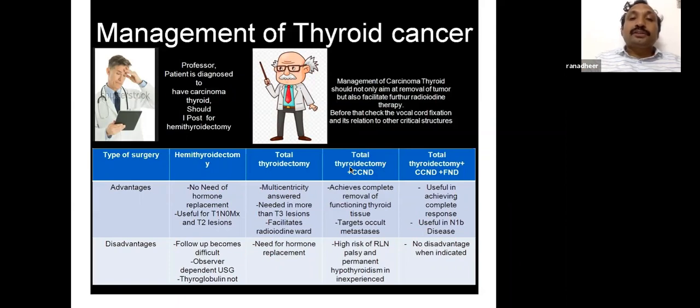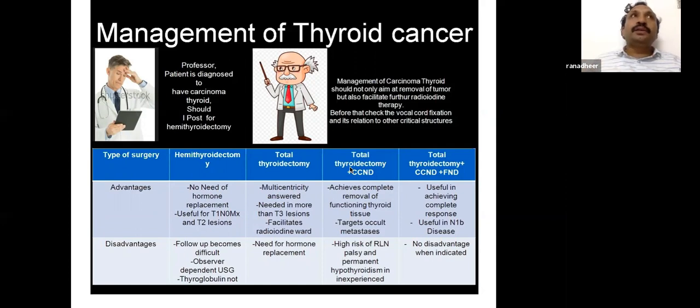But the disadvantage is you need continuous hormone suppression and supplementation. Total thyroidectomy plus central compartment neck dissection achieves complete removal of functioning thyroid tissue, targets occult metastasis. Disadvantages are high risk of recurrent laryngeal nerve palsy and permanent hypoparathyroidism. Total thyroidectomy plus CCND plus FND is useful in achieving complete response, useful in N1B disease, no disadvantage when indicated, especially when you have a nodal disease. When the presentation is nodal mass, then you should go for total thyroidectomy, central compartment neck dissection plus FND.